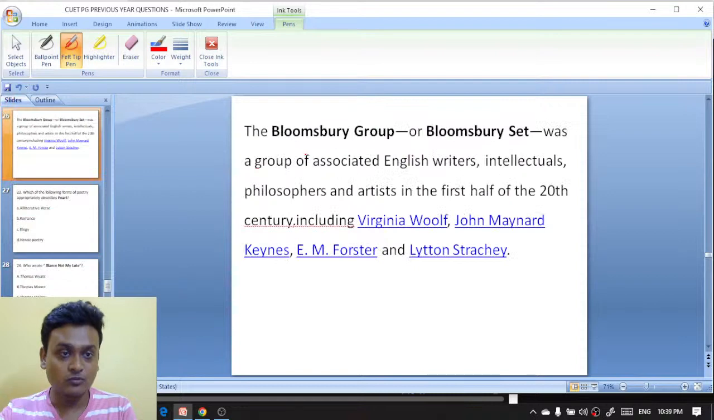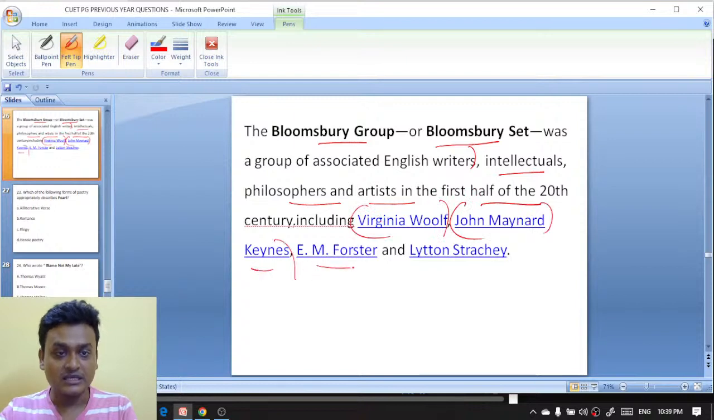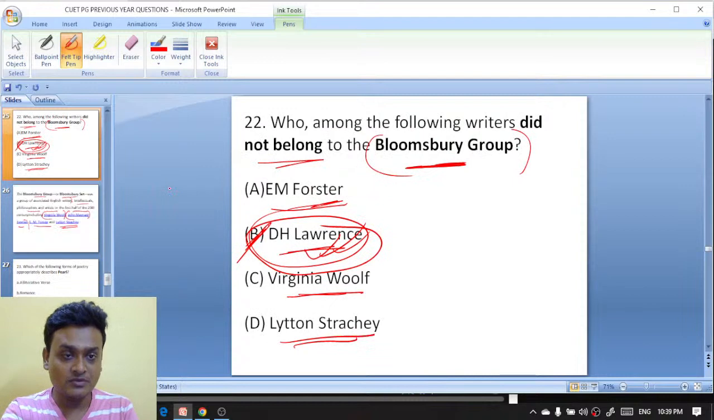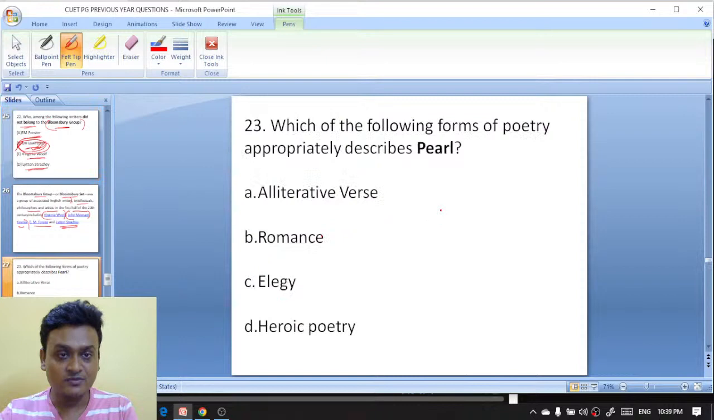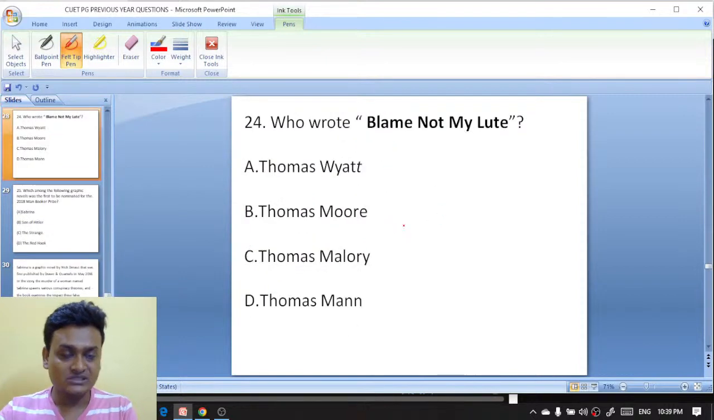Here is the explanation: the Bloomsbury group, or Bloomsbury set, was a group of associated English writers, intellectuals, philosophers, and artists in the first half of the 20th century, including Virginia Woolf, John Maynard Keynes, E.M. Forster, Lytton Strachey. So D.H. Lawrence was not a part of the Bloomsbury group. B is the right answer. Next question, this question is repeated here. Okay, question 24. Who wrote Blame Not My Lute?